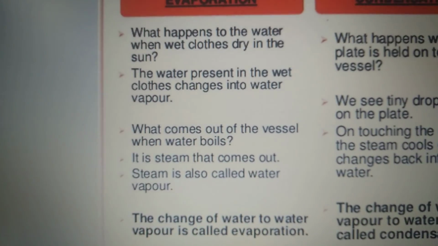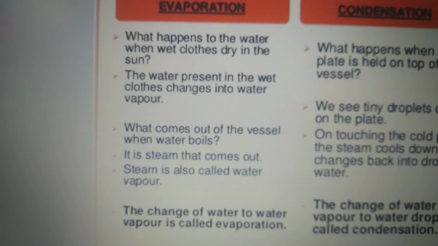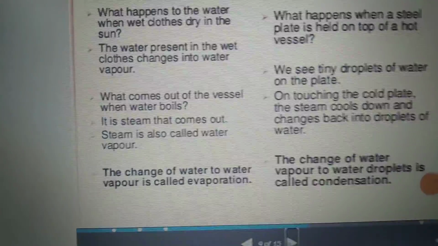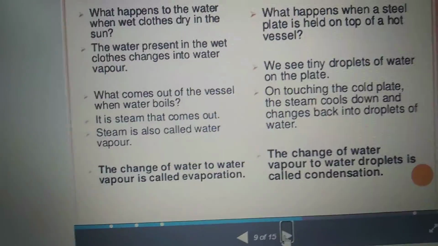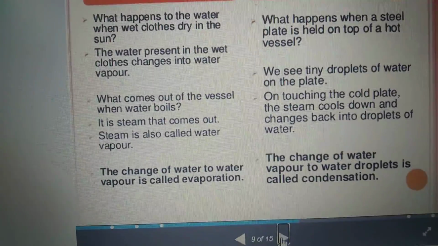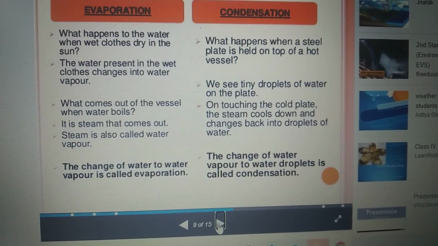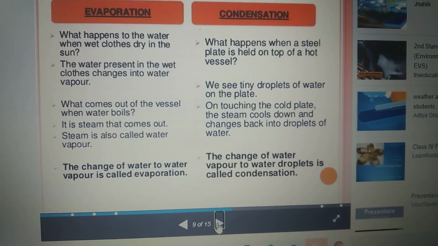Next, they put the question: what comes out of the vessel when water boils? It is steam. If you heat the water for a long time, it is steam that comes out. Steam is also called water vapor. That means change of water into water vapor is called evaporation.